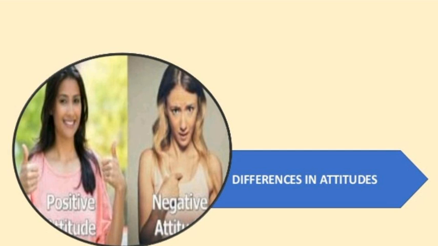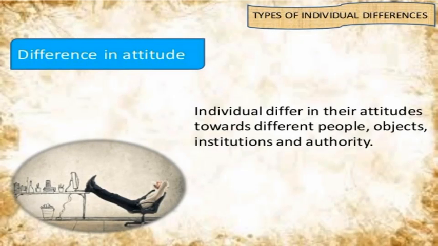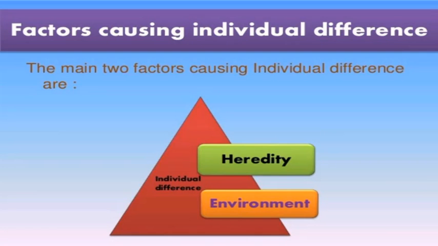Differences in attitudes. Individuals differ in their attitudes towards different people, objects, institutions and authorities. So what are the factors causing individual difference? The main two factors causing individual differences are heredity and environment.